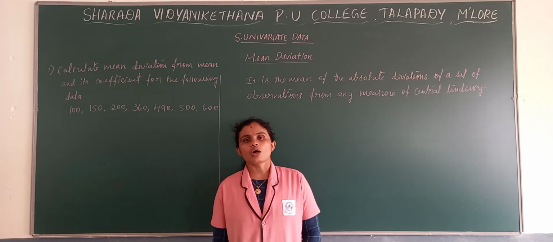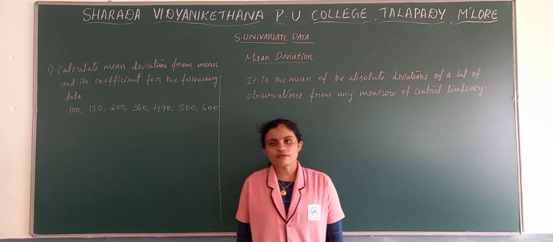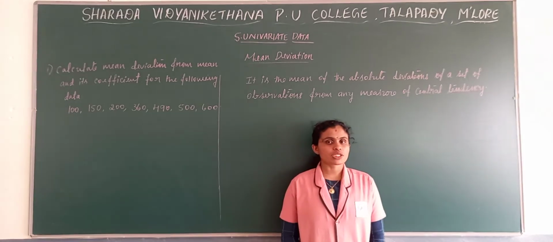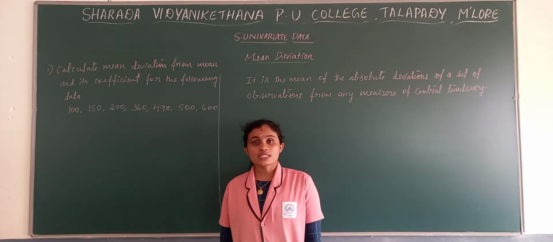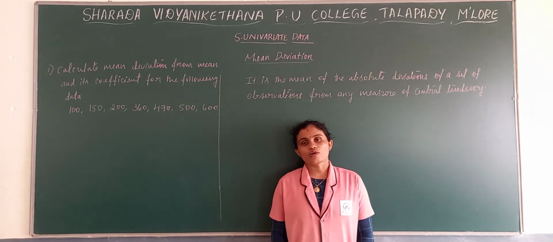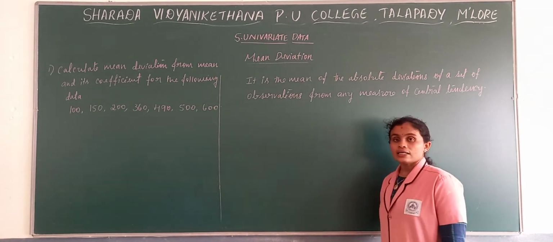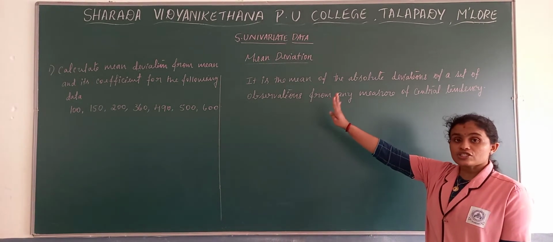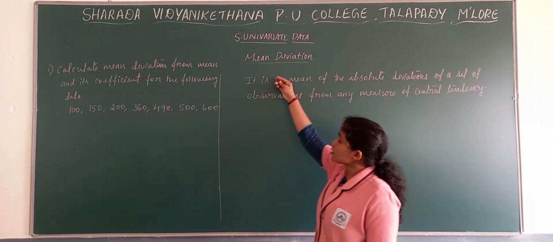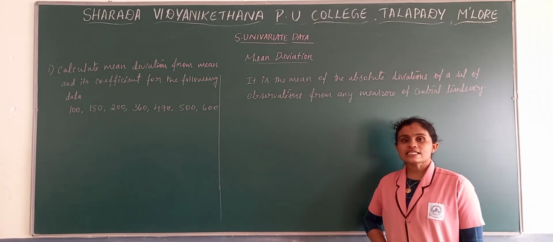So in that we already completed range as well as quartile deviation. We have seen what is range and coefficient of range, and also we have seen quartile deviation or semi-interquartile range and also its relative, that is coefficient of quartile deviation. So in measures of dispersion, the third one, that is mean deviation. Then after that one more measure is remaining, that is standard deviation.